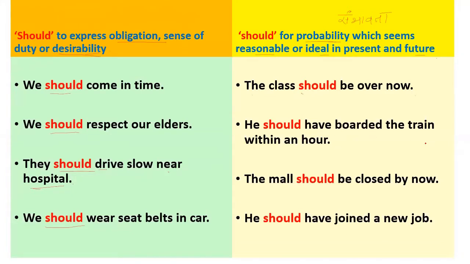He should have boarded the train within an hour. So as per the schedule of the train, it seems reasonable, it is very much probable that he should have boarded the train within an hour. The mall should be closed by now. If I say it's 10 o'clock in the evening, so the mall should be closed by now. So it is a probability which is very reasonable because the mall gets closed by 10 every day. He should have joined a new job. So if he has left one job, he should have joined a new job. This was expected. There is a reasonable probability that he should have joined a new job.